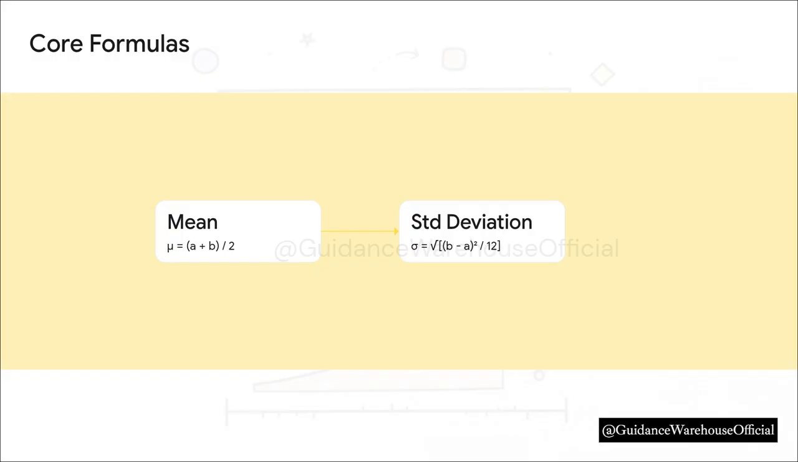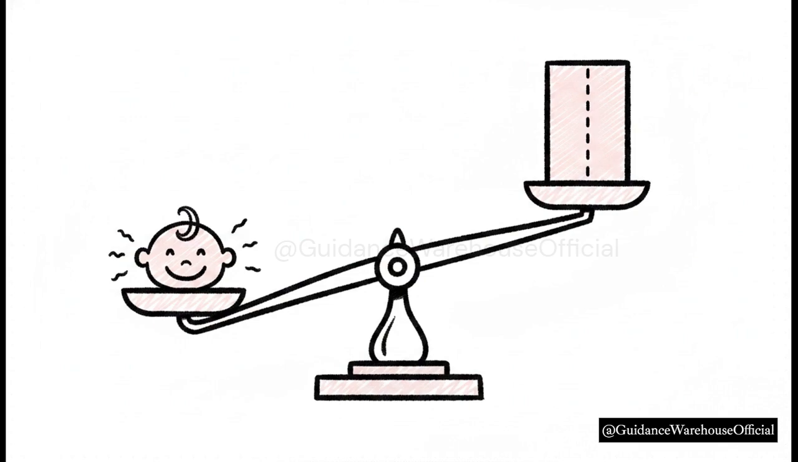Then, step 2 is the standard deviation, represented by sigma, and this measures the spread of our data. The formula for this one is the square root of the quantity (b minus a) squared, all divided by 12. And this just brilliantly illustrates how well the math actually reflects reality.